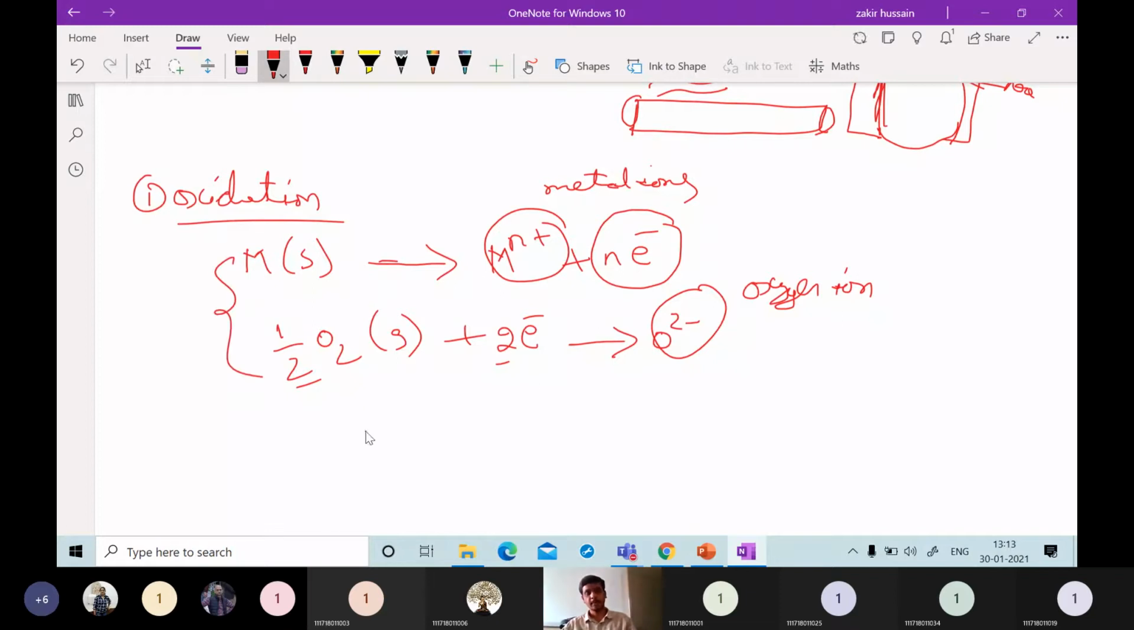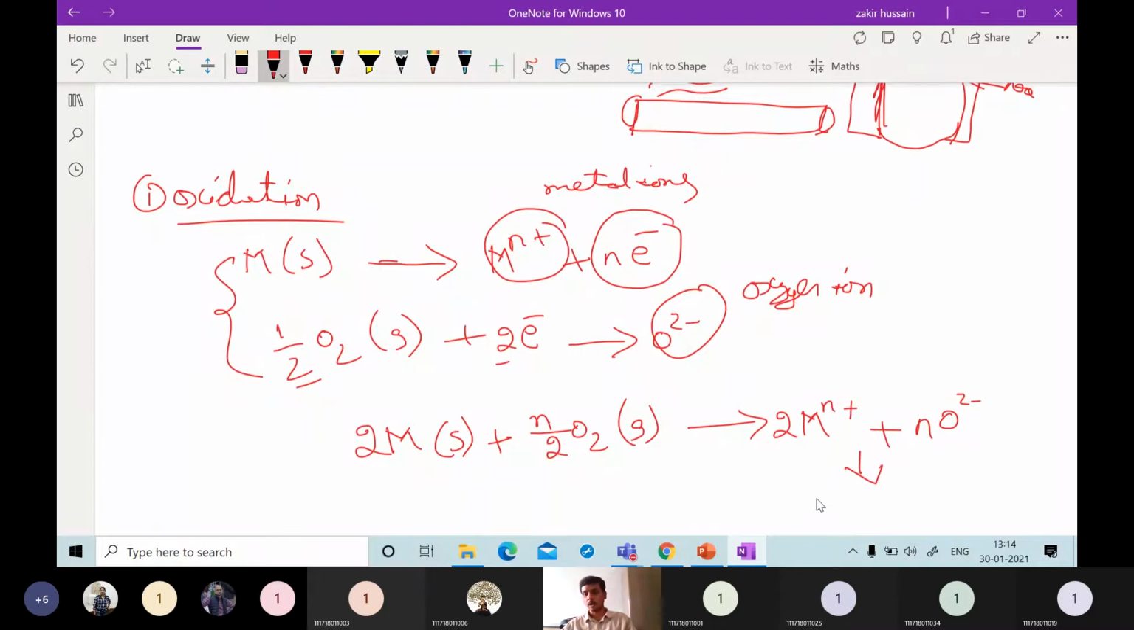If you see both in combined form, the metal is in solid form, and oxygen is present in the atmosphere in gaseous form, and it will attack the metal and give metal ions, M to M^n+. And n times oxygen ions will be forming. In turn, this will form a metal oxide, like M2On. So this is the metal oxide. This reaction is taking place.